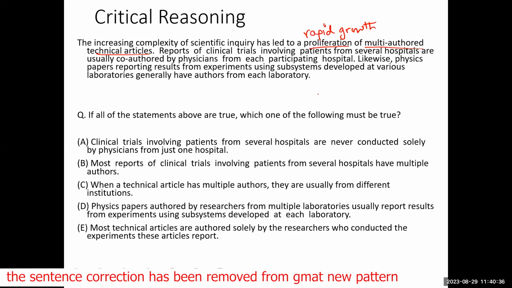Now, what happens in multi-authored articles? Whenever there are patients from several hospitals, then the physician from each of the participating hospitals will make a contribution.